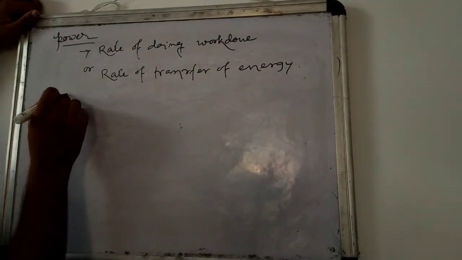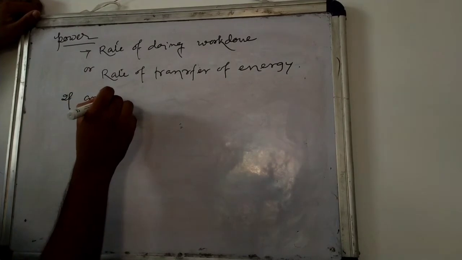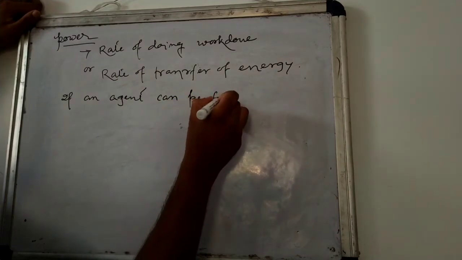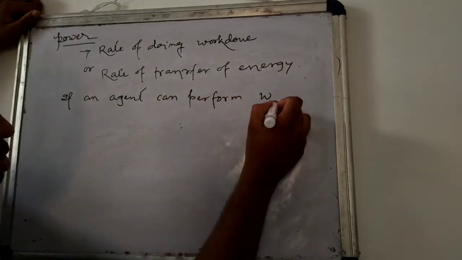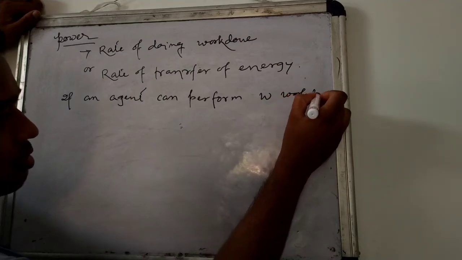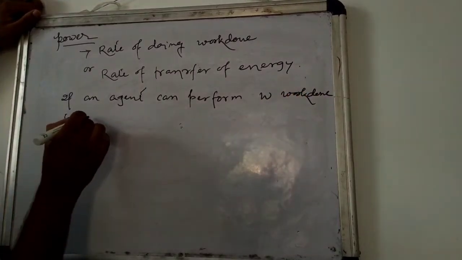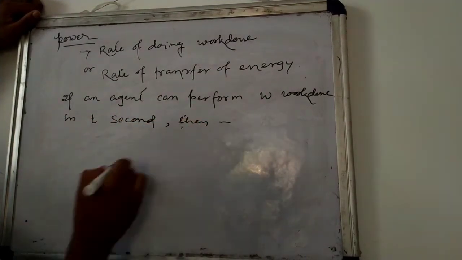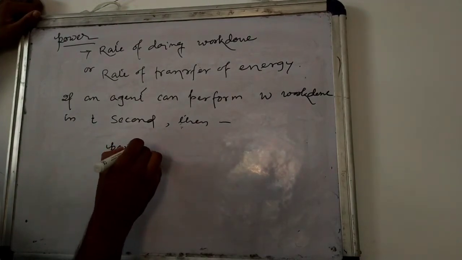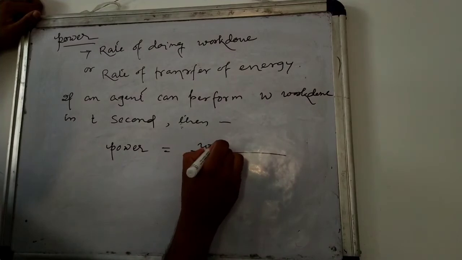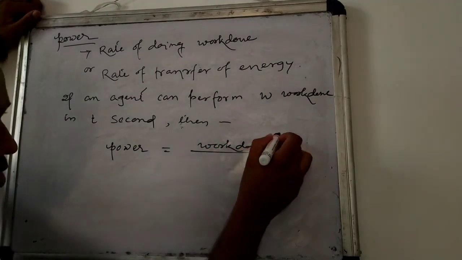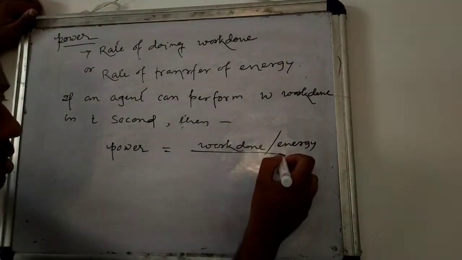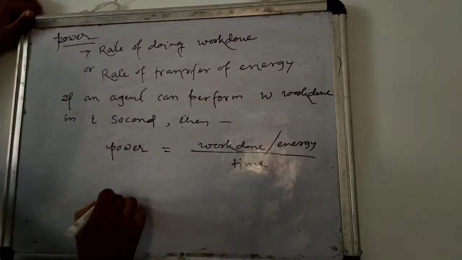So if an agent can perform W work done in T seconds, then power is equal to work done or energy divided by time.